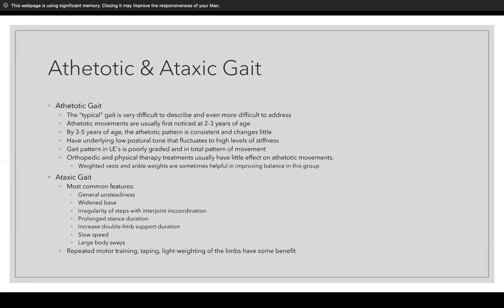Orthopedic and physical therapy treatments usually have little effect on athetotic movements. However, weighted vests and ankle weights have been shown to be sometimes helpful in improving balance with this group.